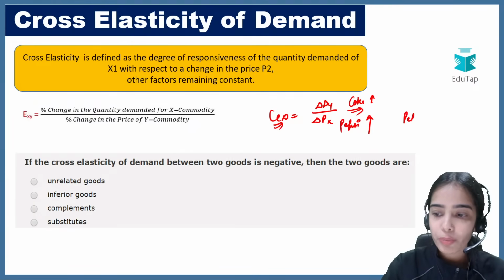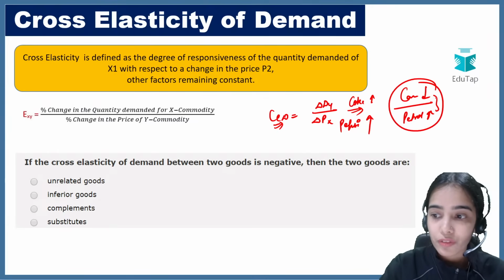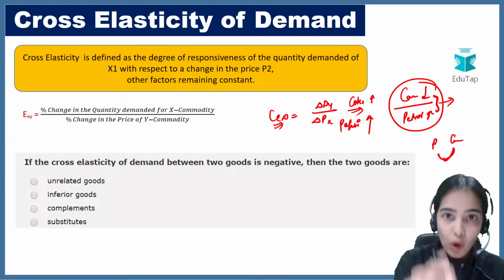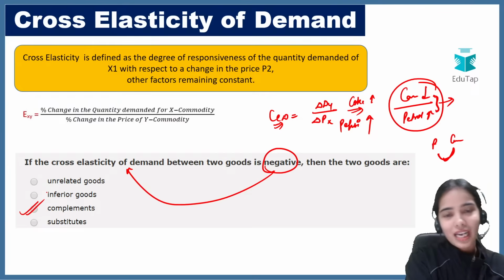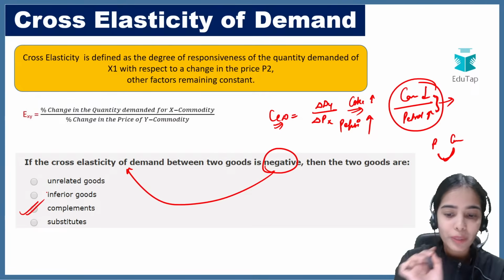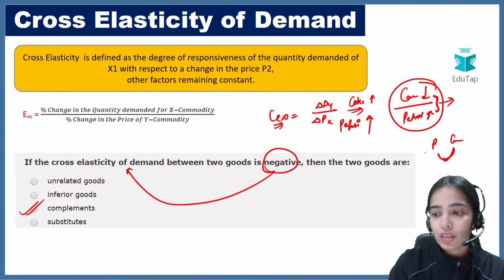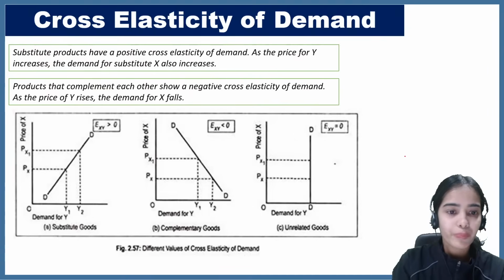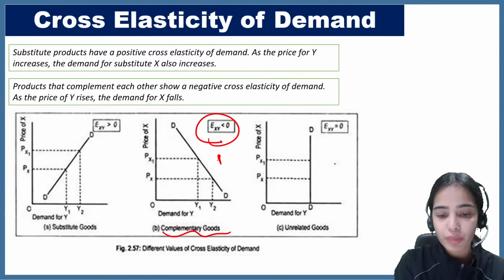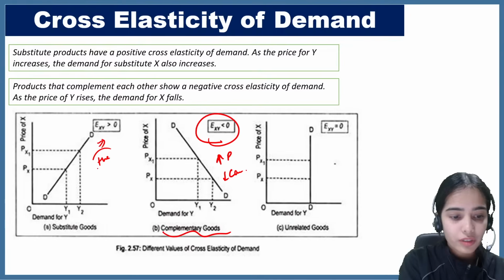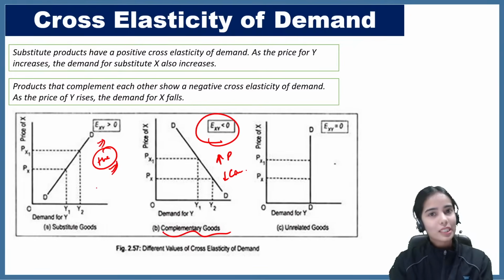Similarly, when petrol prices are increasing, the demand for cars will decrease. So petrol and car are complementary goods, and in the case of complementary goods, there is negative cross elasticity of demand. Everyone has given the right answer, good to see that. Substitute goods have positive cross elasticity of demand. So this is it, done.